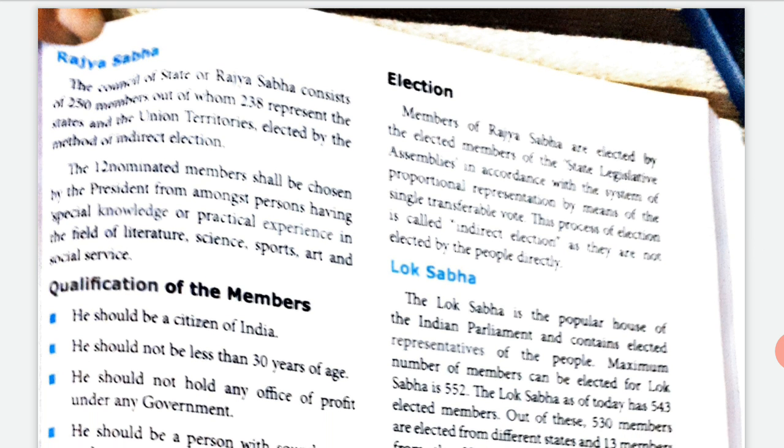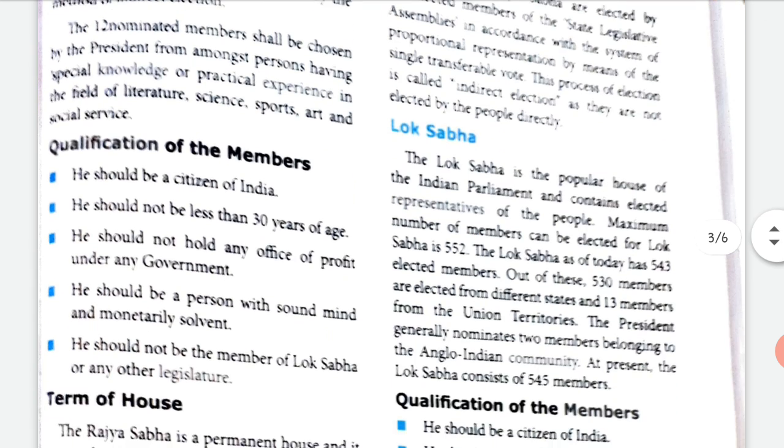The 12 nominated members shall be chosen by the President from among persons having special knowledge. That is, the 238 are already elected. The 12 are nominated by the President. On what basis are they chosen? They should be good people in the field of literature. They should be well versed in science, sports, art and social service.